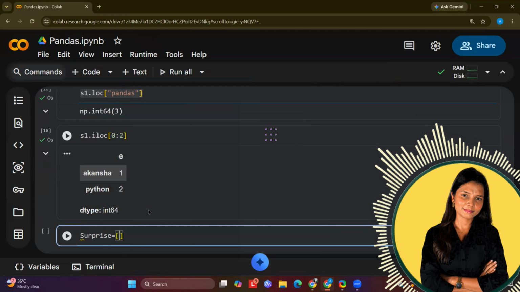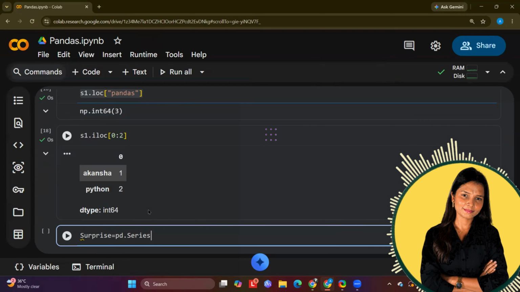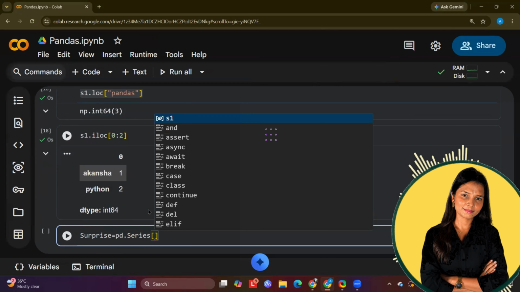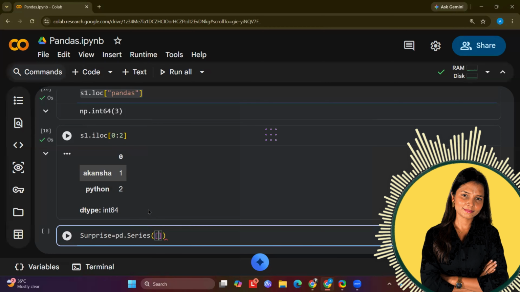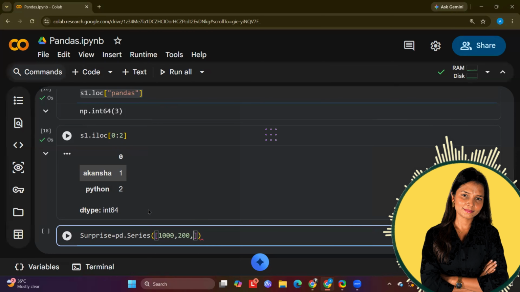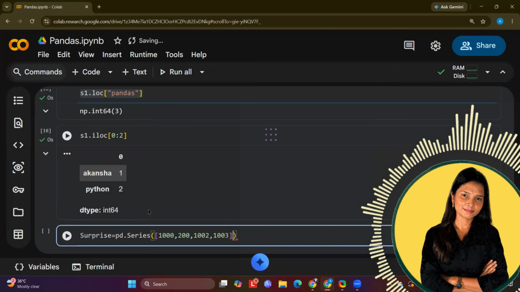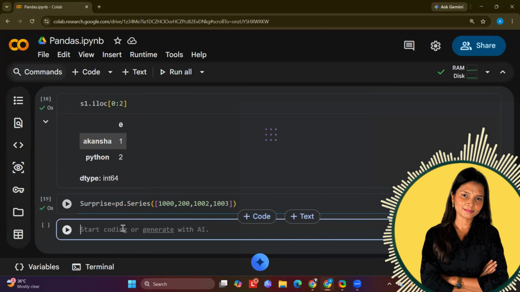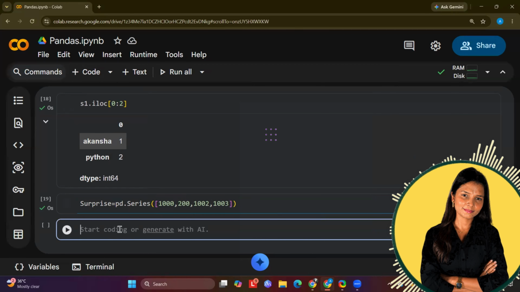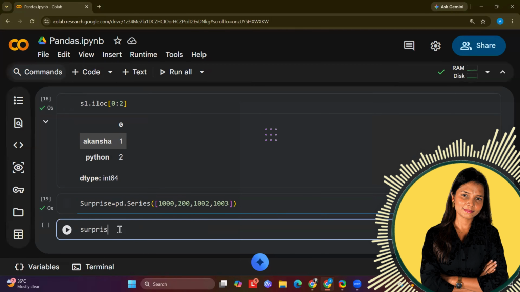Now I'm creating, let's say, a surprise as a series, which is with some random numbers. Now I wanted to slice the surprise. So what I will do is I will write down the variable surprise now. Now within the surprise, first look at the values, what is getting stored. We are getting the values in the column major and all the values are listed like this. Indexes also exist.